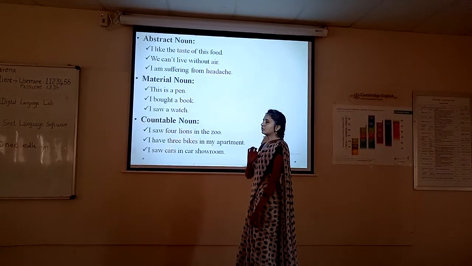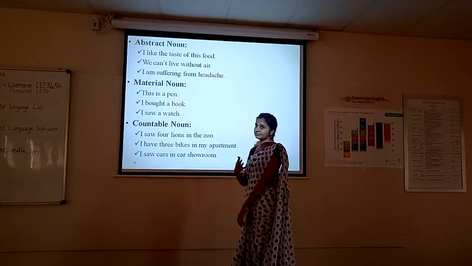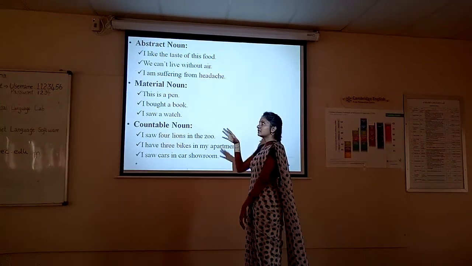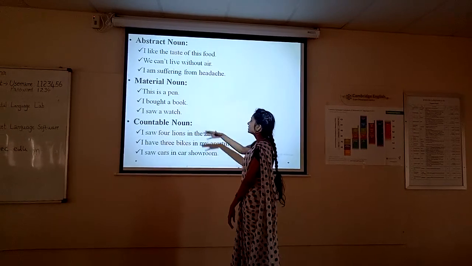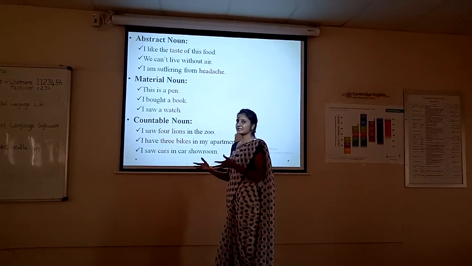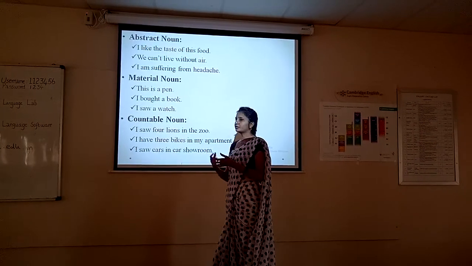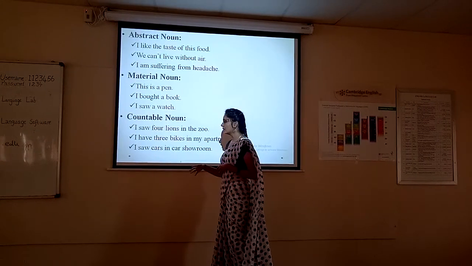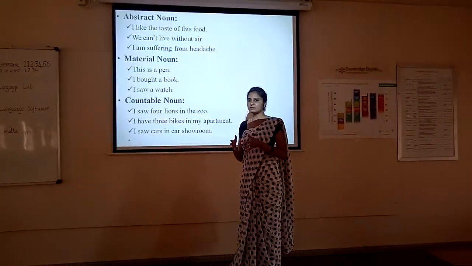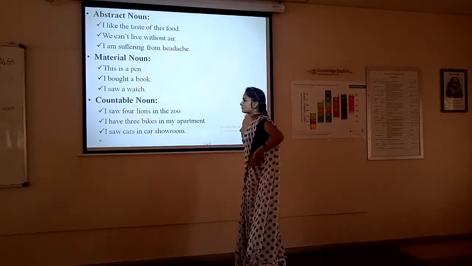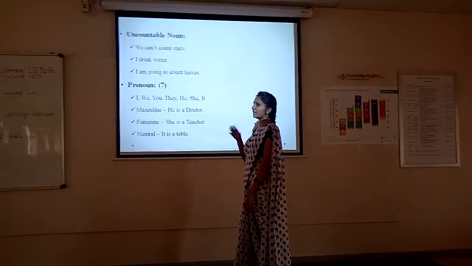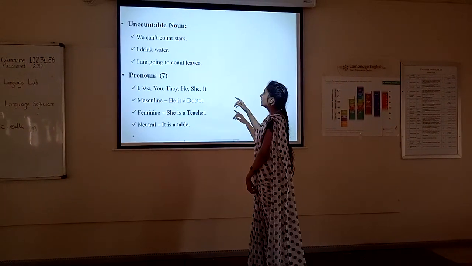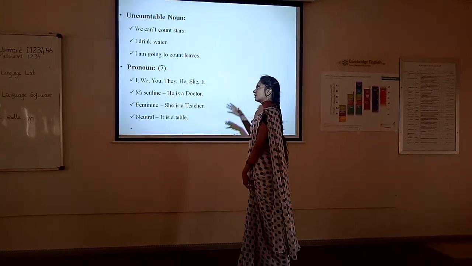The abstract noun, already told you, you can feel the thing but you can't see it through your eyes. Taste can be felt, air can be felt and headache can be felt. But these things can't be seen through your eyes. Material noun, already told you: pen, book, watch, these are all material things. And the countable nouns, already told you, when you are counting something, that's all coming under the countable nouns. 4 lines, 3 bikes, cars. It is in plural form, that is countable. Uncountable nouns: stars you can't count, water you can't count, you can measure but you can't count. Leaves also you can't count. So these are all coming under uncountable.